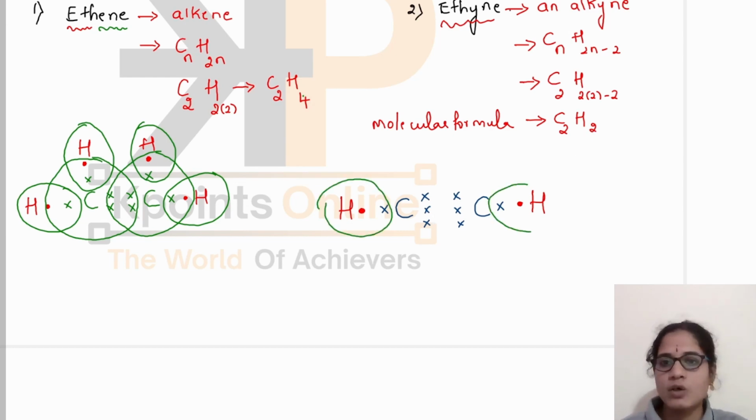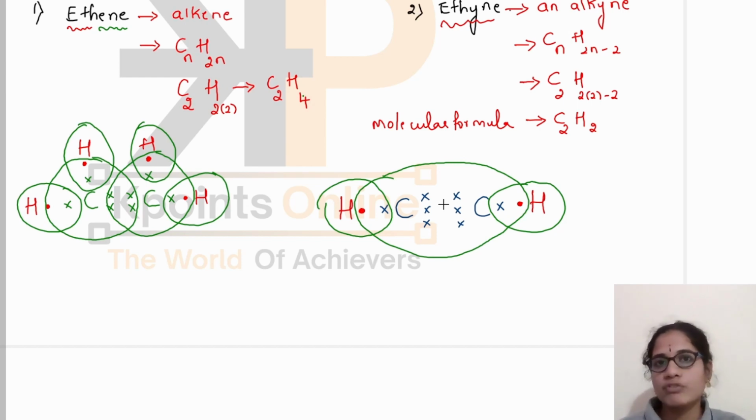This is how the ethyne dot structure is. These three pairs of electrons represent the triple bond between the carbon atoms. Now you can count the number of electrons around each carbon atom: 1, 2, 3, 4, 5, 6, 7, 8, and again 1, 2, 3, 4, 5, 6, 7, 8. This is ethyne. In this way, we are going to write the electron dot structures for covalent compounds.